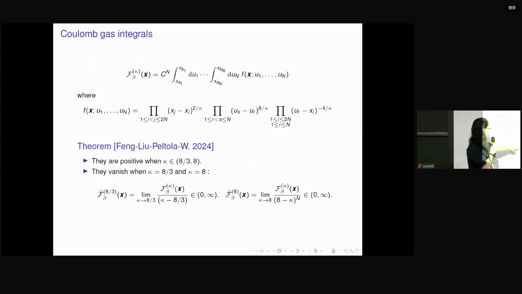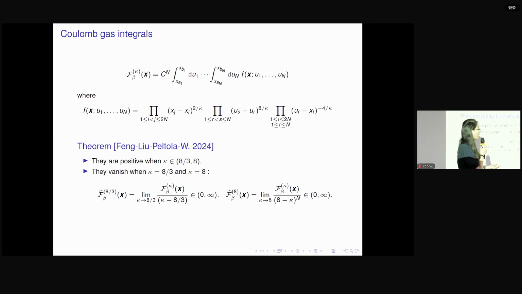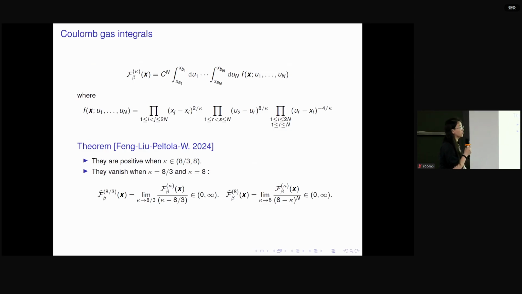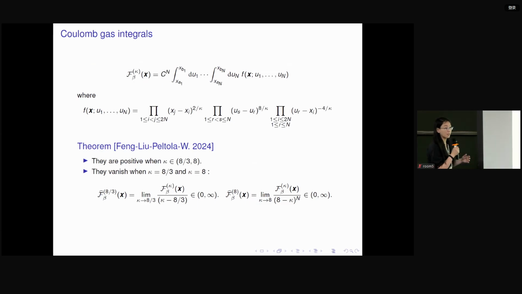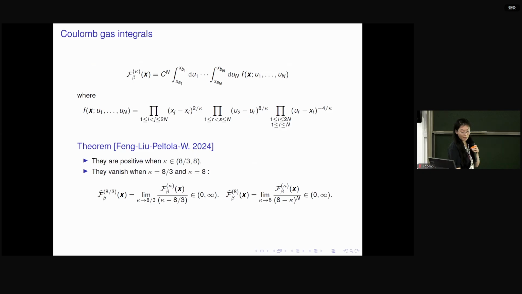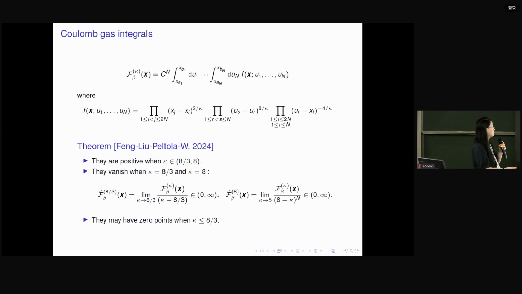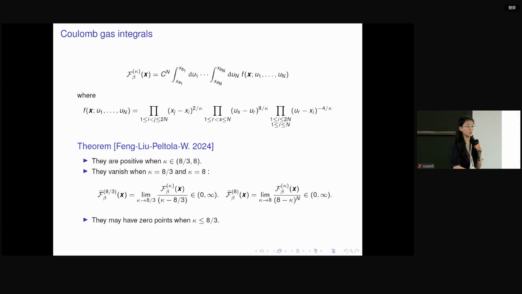So when kappa goes to A0, if we normalize by kappa minus A0, it's going to be some positive limit. When kappa goes to 8, if we normalize by kappa minus 8 to the power n, it will also be a positive limit. So at these two terminal values, they vanish, and we even know how to normalize them in order to get positive limits. And then when kappa is less than A0, in fact, these integrals are going to fluctuate. So they can be both positive and negative. Okay, so this is the property of the Coulomb gas integral.